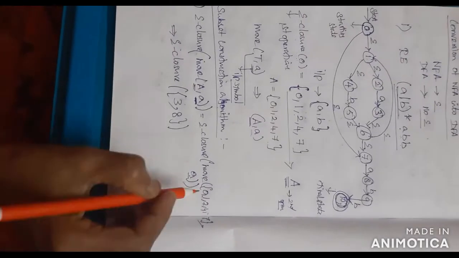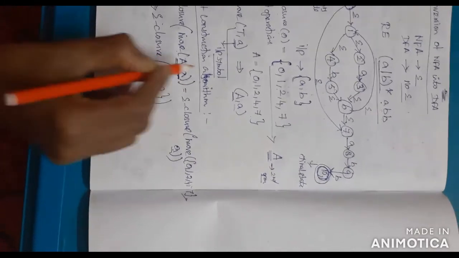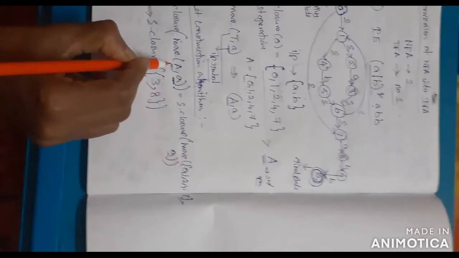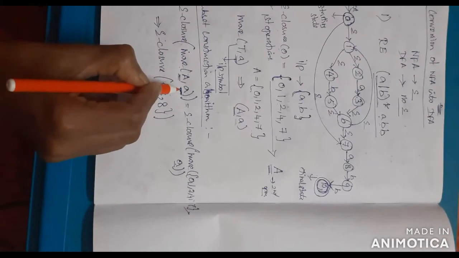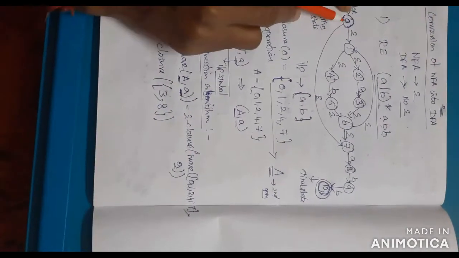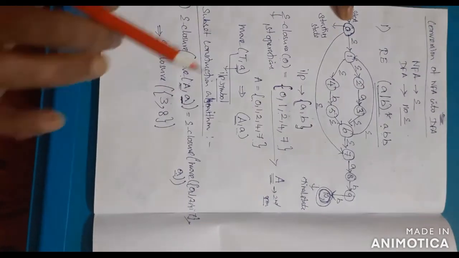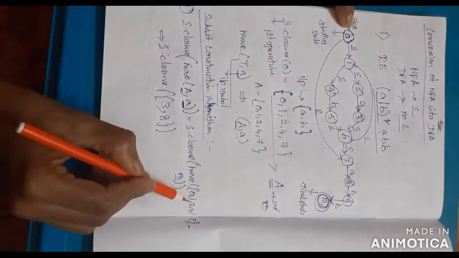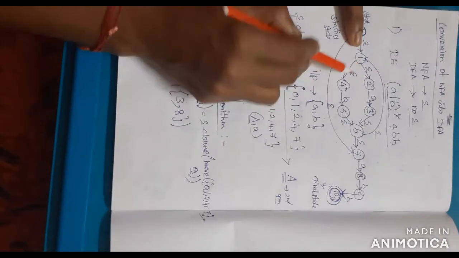Once again I repeat. Now you are checking for the move of A comma a. What is A? 0, 1, 2, 4, 7. Now you are checking the states 0, 1, 2, 4, 7 with the input symbol small a only. Start from 0. 0 can move to 1 on empty, 0 to 7 on empty. Now you are checking only for small a, so it is not considered. Next, 1 can move from 1 to 2, 1 to 4, both on empty, so no need to add.